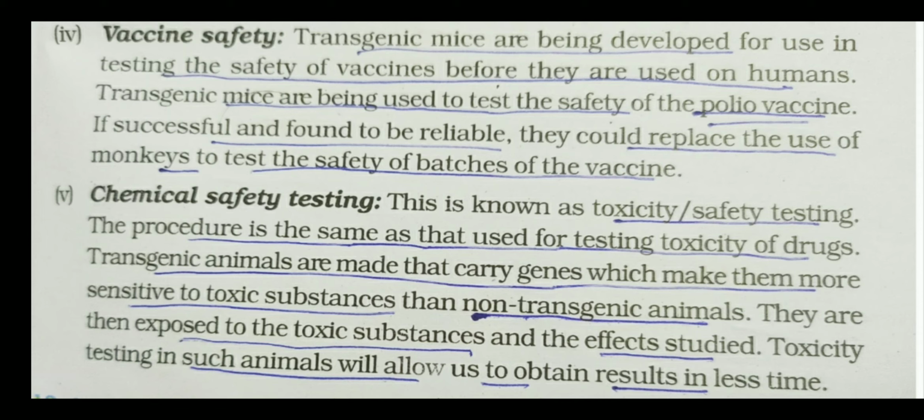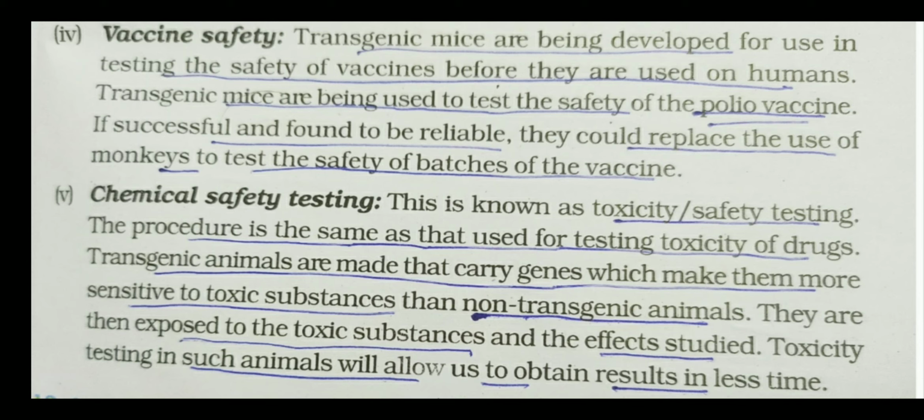So the vaccines are produced, and after the production of the vaccine, before giving to the human, they are given to transgenic animals. Transgenic animals may be mice, pig, or cow. These transgenic mice are being used to test the safety of polio vaccine, all the vaccines, not only polio. Corona vaccine also we are testing on the transgenic animal, and if it is successful and found to be reliable, then it is given to the human being. This could replace the use of monkey to test the safety of the batches of the vaccine.